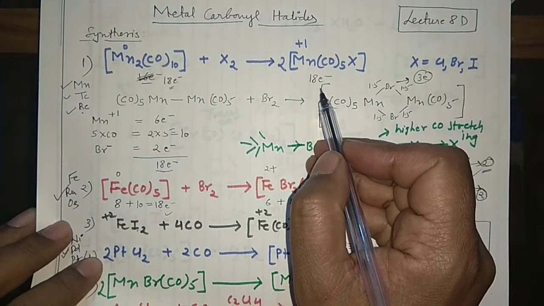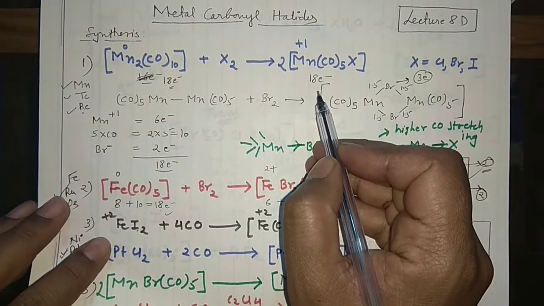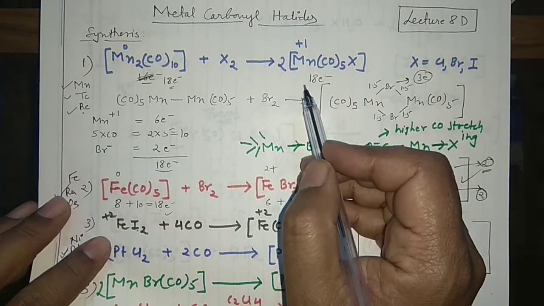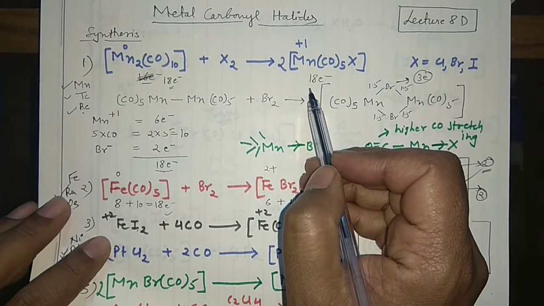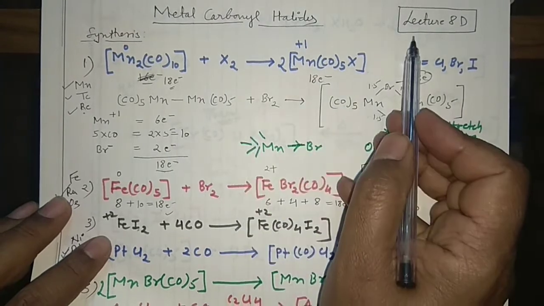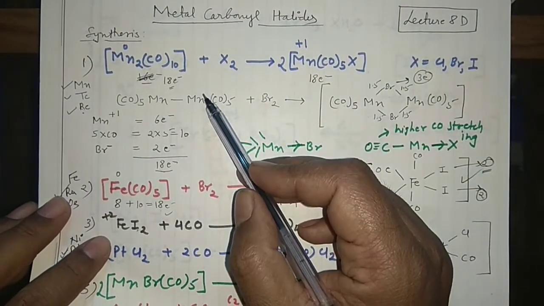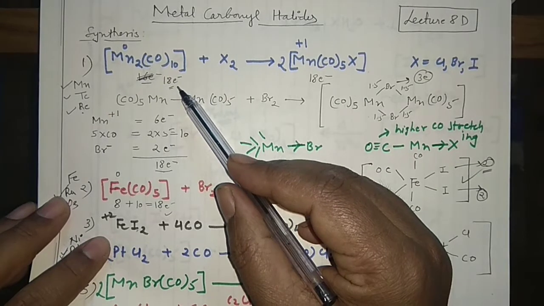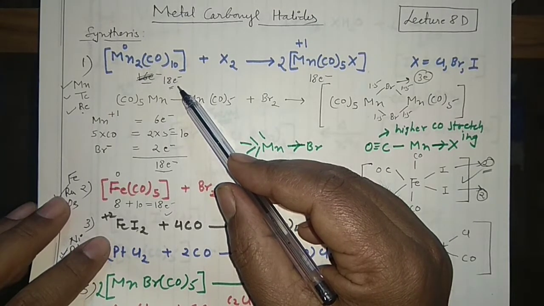So please, if you are watching this particular lecture, you can correct this point in my 8D lecture. However, I have pinned a comment about this and also written about this correction in the description box.